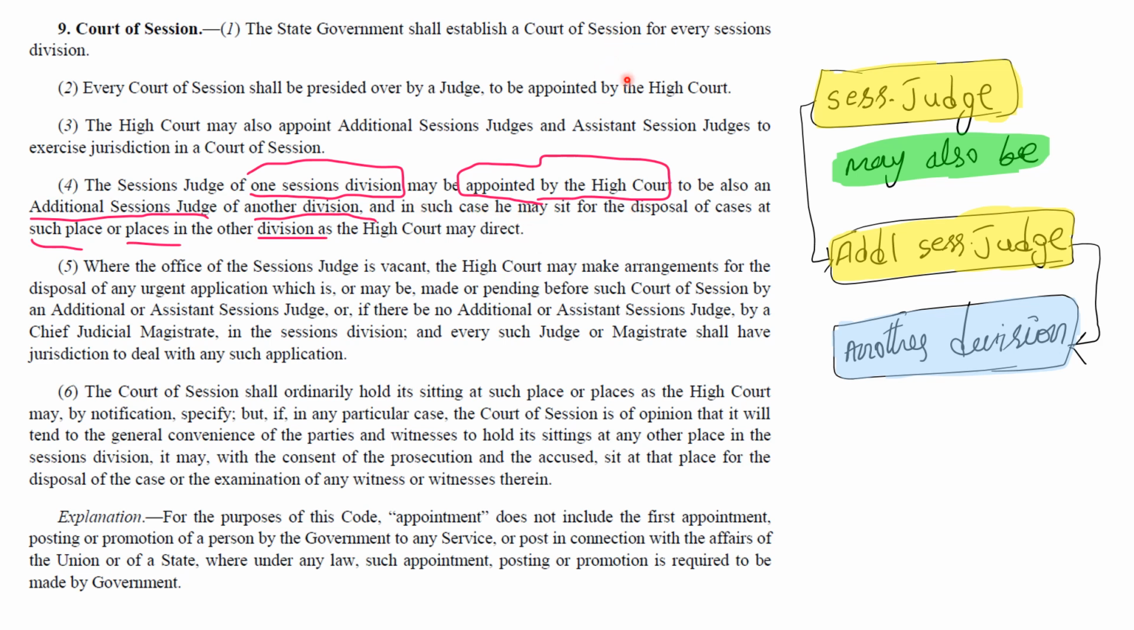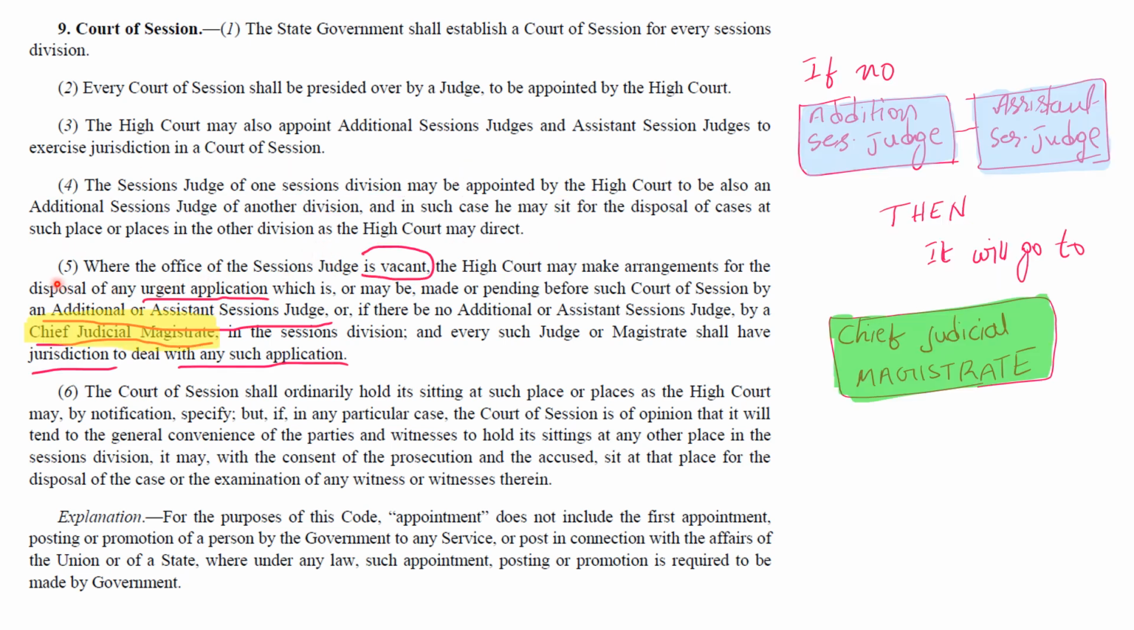So this subsection allows for a session judge to be an additional judge for another division. Okay, and he is appointed by the same High Court. So this provision enables the sharing of judges to optimize the utilization of judicial resources. All right.